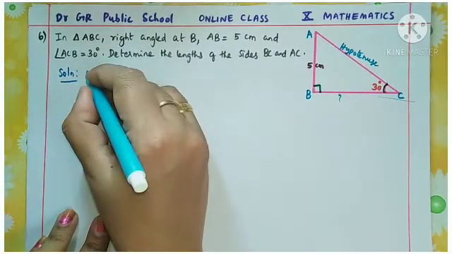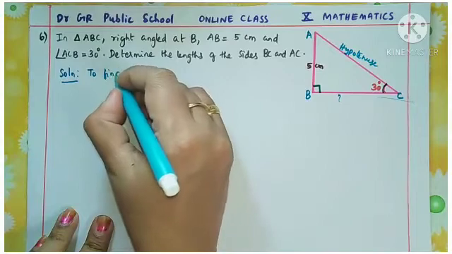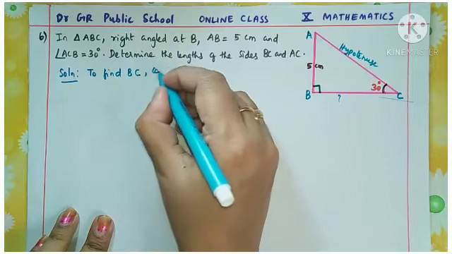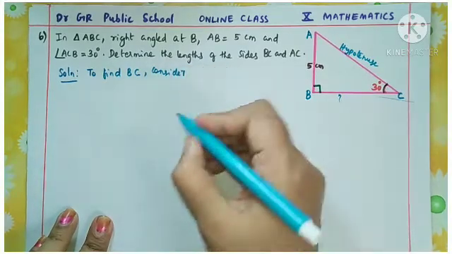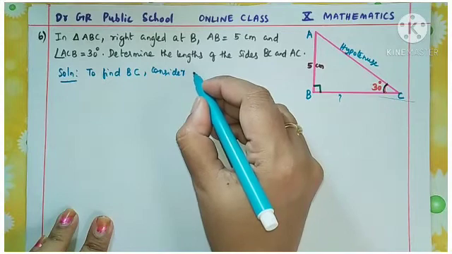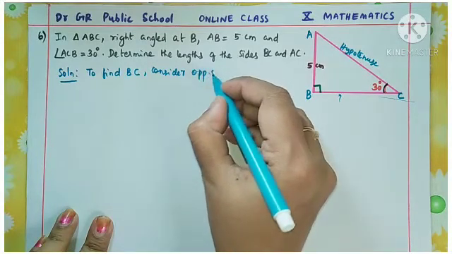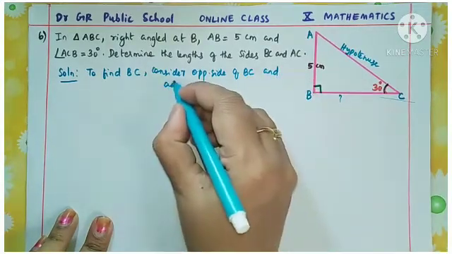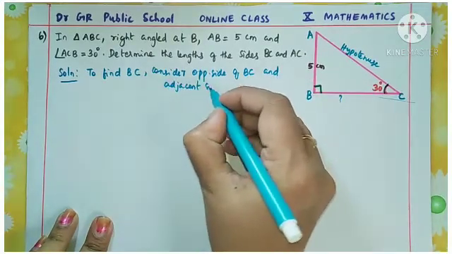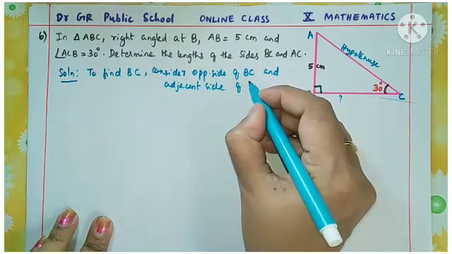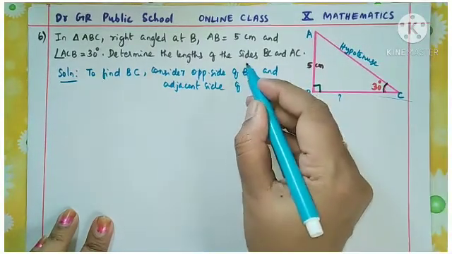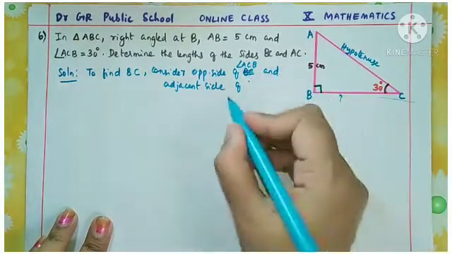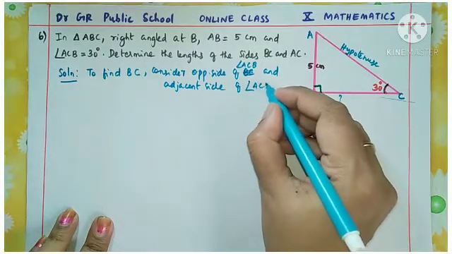Okay, so we can write the solution like this. Solution: to find BC, consider the opposite side of angle ACB and the adjacent side of angle ACB.